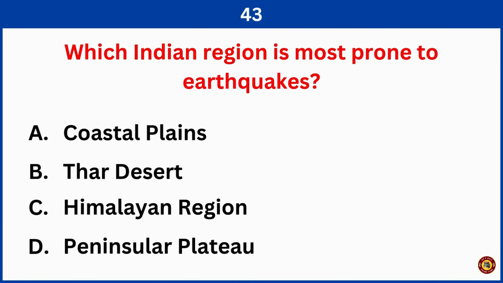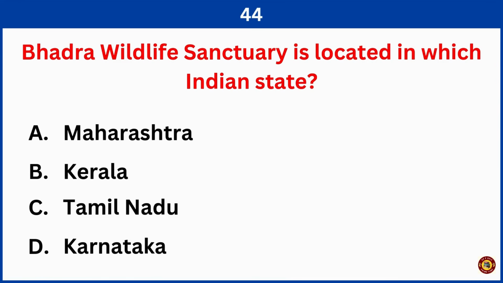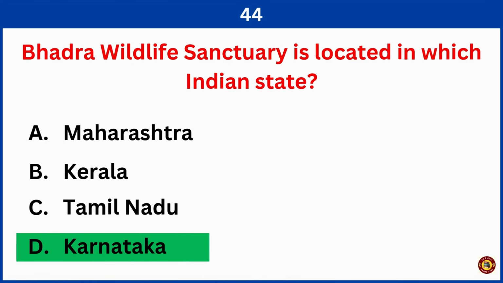Which Indian region is most prone to earthquakes? Right answer is option C, Himalayan region. Bhadra Wildlife Sanctuary is located in which Indian state? Right answer is option D, Karnataka.